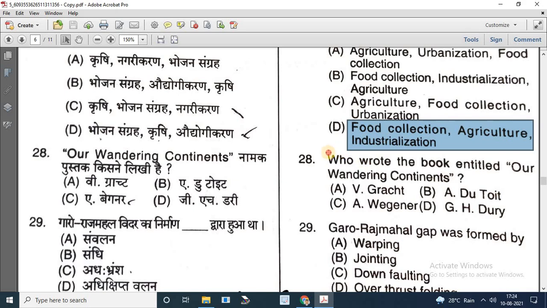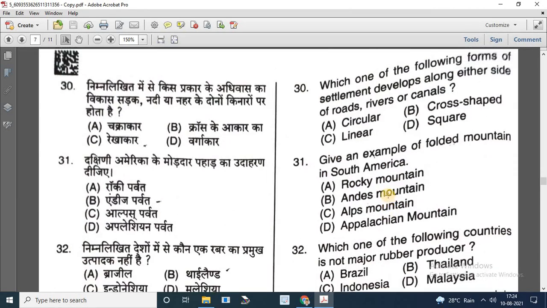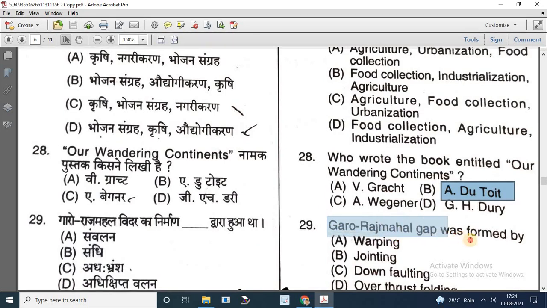Next question is who wrote the book entitled Our Wandering Continents? Options are A. V. Gajt, B. A. Du Toit, C. A. Wagner, D. G.H. Dury. So the correct answer is B, Du Toit. Question number 29. Garo Rajmahal gap was formed by. Options are warping, jointing, downfaulting, over thrust folding. So the correct answer is downfaulting.